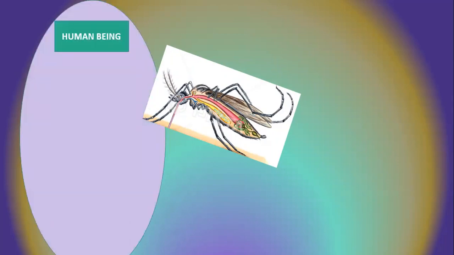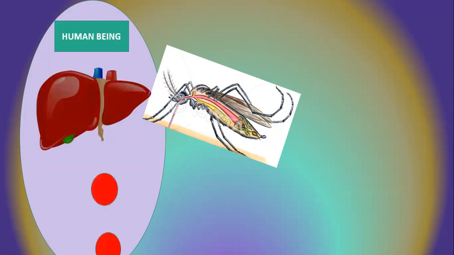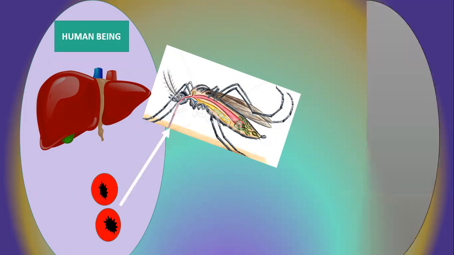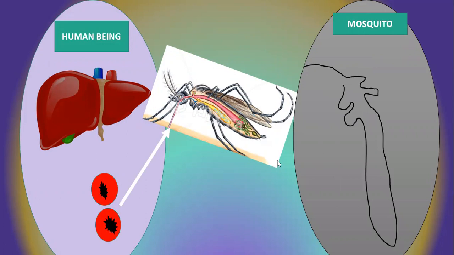Here we go. This is the body of the man, which is shown over here in the purple box. We know that the liver is infected, red blood cells are infected, and gametes are formed. Now these gametes are sucked up, or you can say taken by the mosquito. This black box represents the body of the mosquito, and this is the alimentary canal of the mosquito. When these gametes come into the body of the mosquito, this is the male gametocyte and this is the female gametocyte.